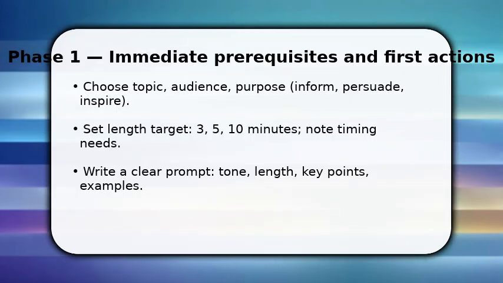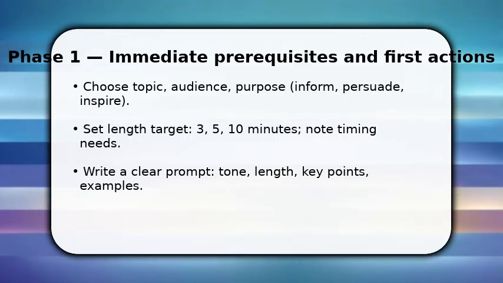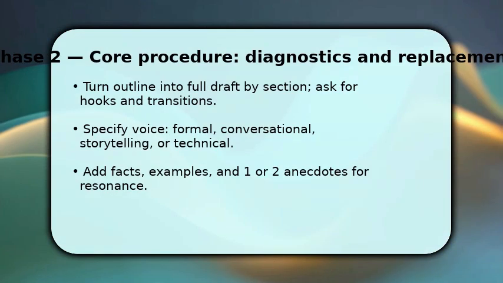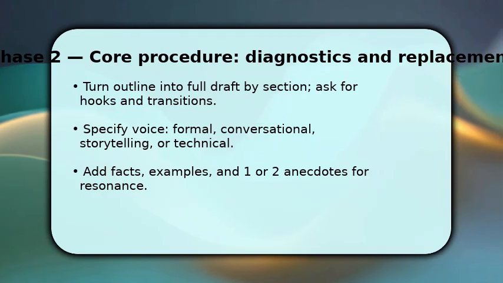Then run the model to generate an initial outline. Make sure to request section headings and suggested timing for each part. You now expand outline sections into a draft. Ask the AI to write each section separately: intro, body points, transitions, and conclusion.